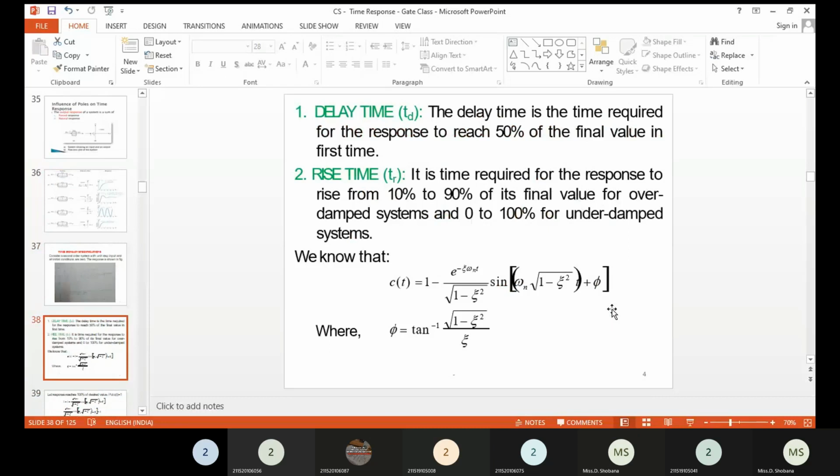Okay, or we can also say it is the 50% of rise time, which is nothing but your delay time. Okay, so rise time is the time taken by the response to reach 100% of the final value, which is called the rise time.